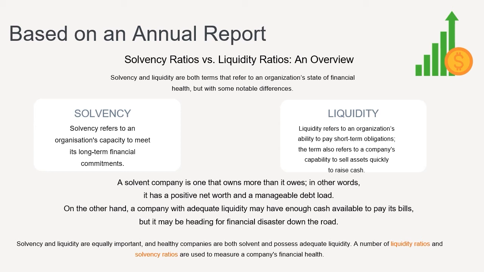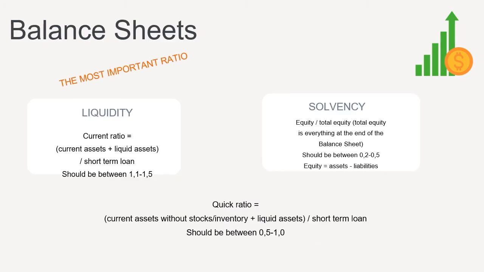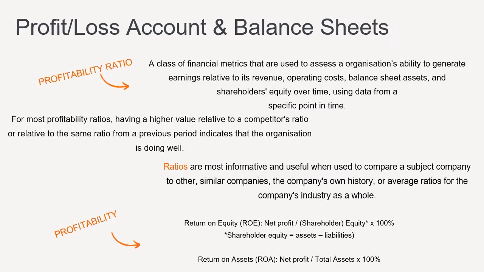A number of liquidity ratios and solvency ratios are used to measure a company's financial health. For the balance sheet, the most important ratios concerned with liquidity are the current ratio and the quick ratio. For solvency, you divide the equity by its total equity. For all three calculations, you can see how they are measured and which outcome is a healthy value. The profit and loss account and balance sheet also provide important information on, for instance, the profitability ratios such as return on equity and return on assets.